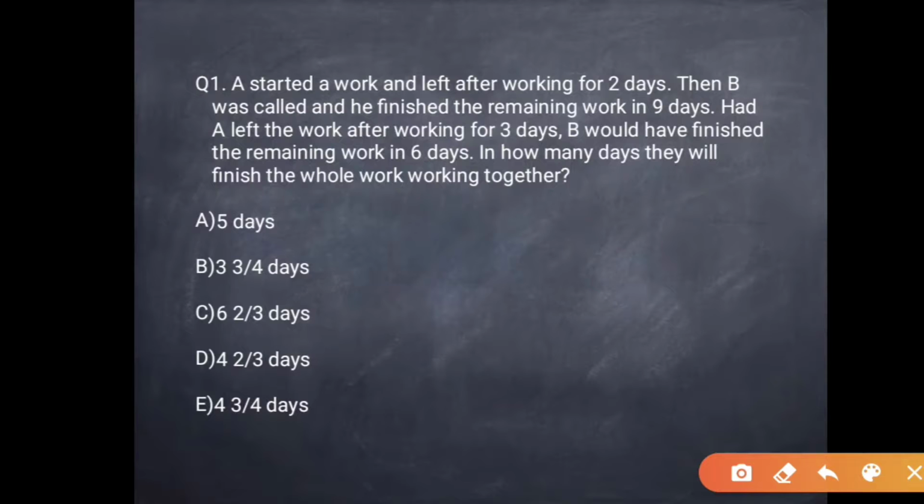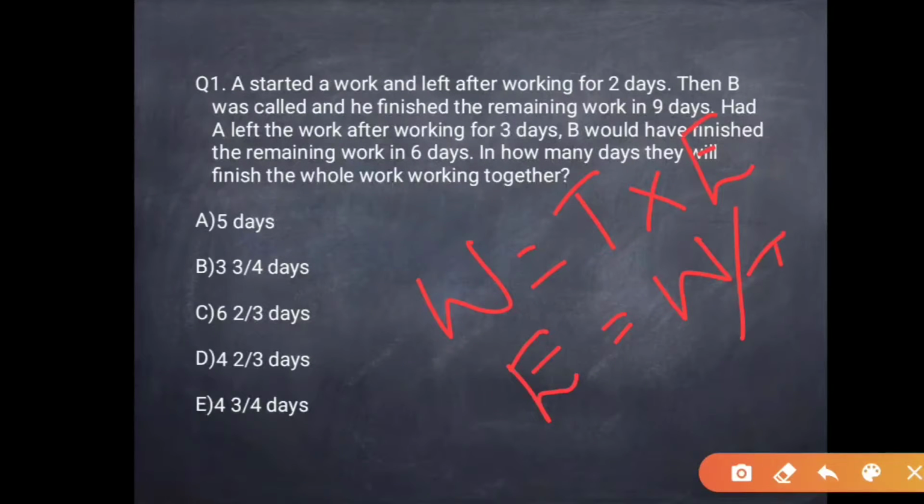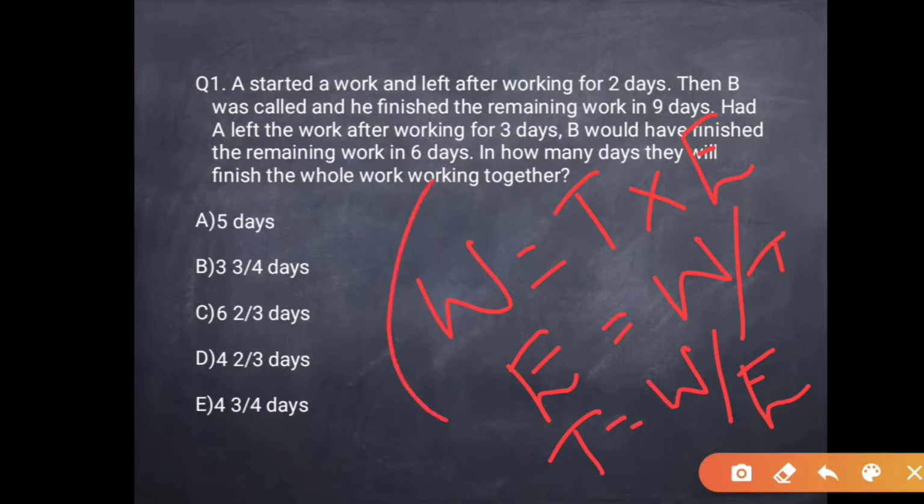To solve these questions, we have 3 equations to remember. Work, that is W, is equal to time T into efficiency E, or efficiency is equal to work divided by time, or time is equal to work divided by efficiency. You have to remember these 3 equations to solve these kinds of questions. So let's see how we can solve this question.